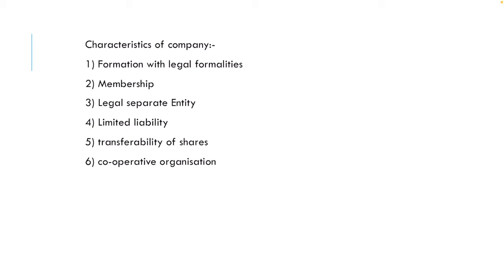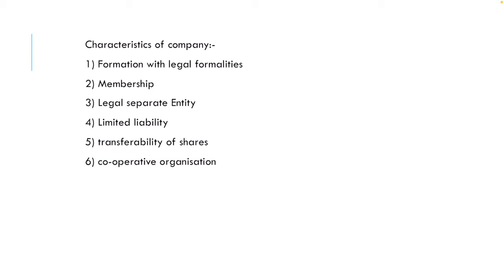However, companies may be formed with unlimited liability of members, or members may guarantee a particular amount. In such cases, the liability of the members shall not be limited to the nominal or face value of the shares held by them. In the case of unlimited liability, the company's members shall continue to be liable until each rupee has been paid off. The next is transferability of shares. The shares of a company are transferable in the manner provided in the articles of the company.